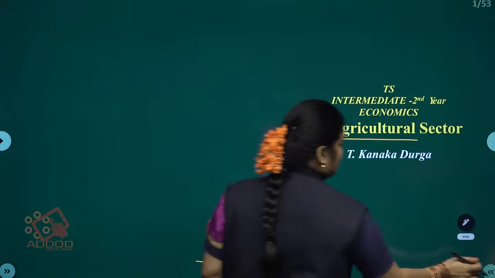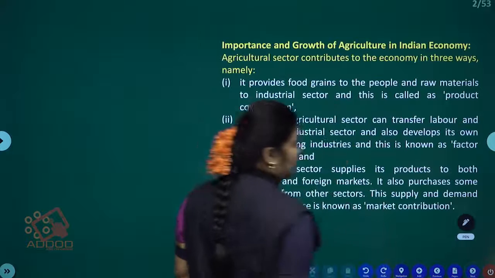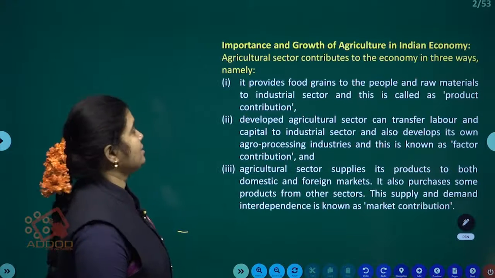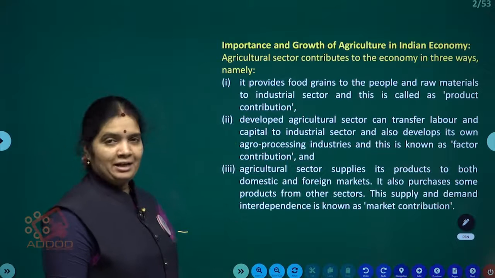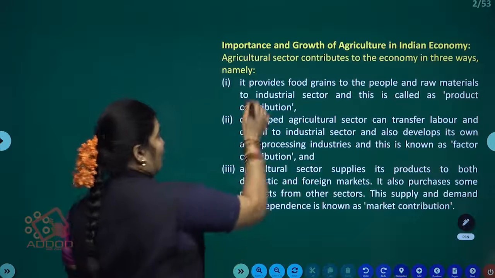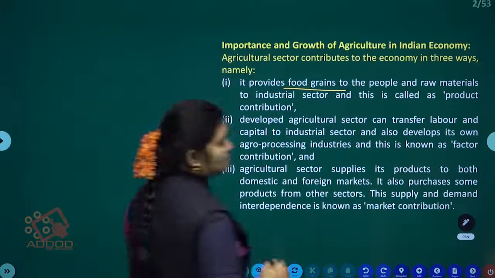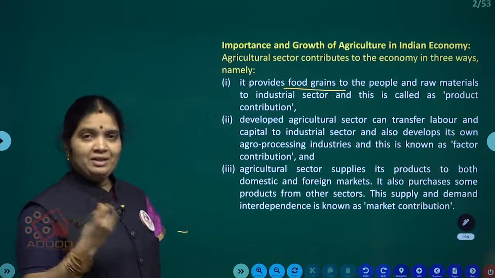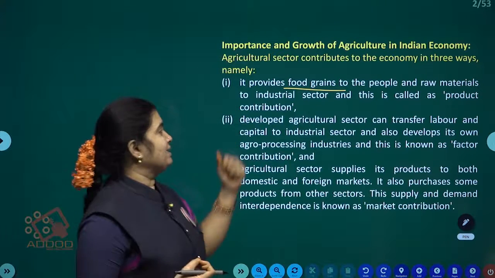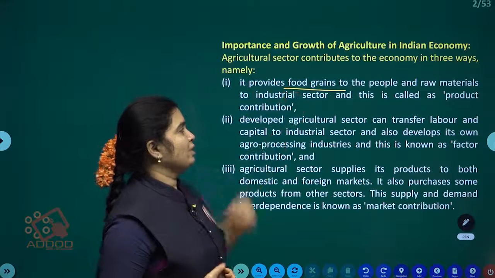Now we will discuss detailed information about agriculture. What is the importance and the growth of agriculture in India, we will see. Here it provides the food grains. Whatever we need for food, we are getting from agriculture. So it provides food grains.